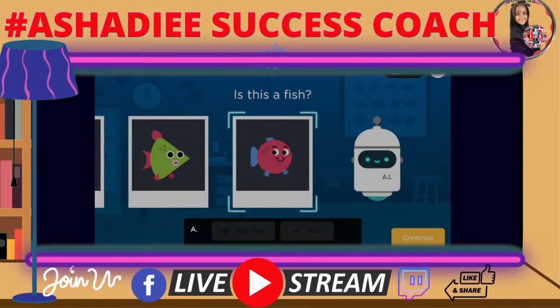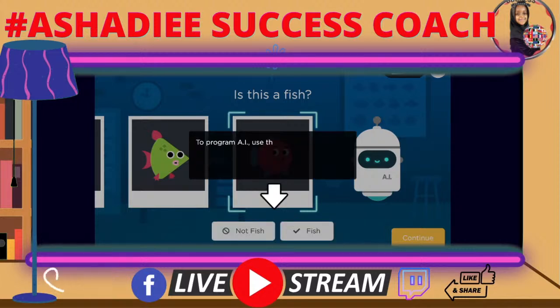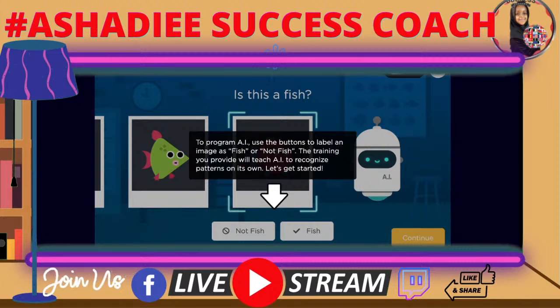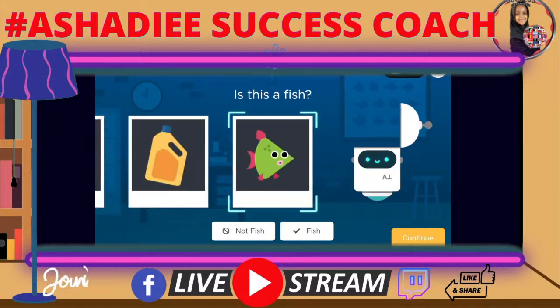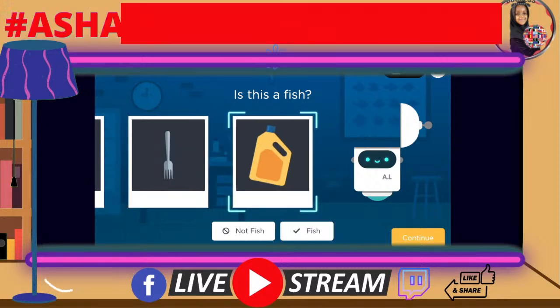Let's meet AI. AI does not know whether an object is trash, but it can process images and identify patterns. To program AI, use the buttons to label an image as fish or not fish. The training you provide will teach AI to recognize patterns on its own. Let's get started. Is this a fish? Well, of course it is. Is this a fish? Yes, it is. Is this a fish? No.